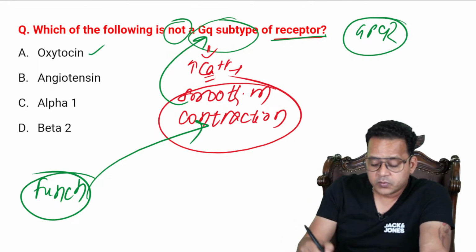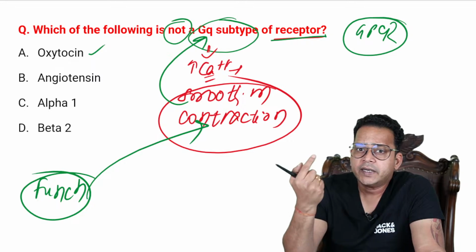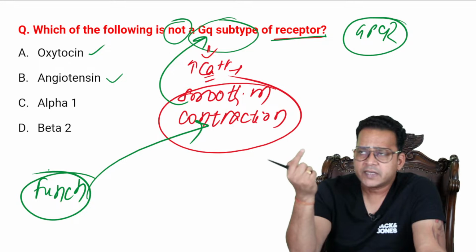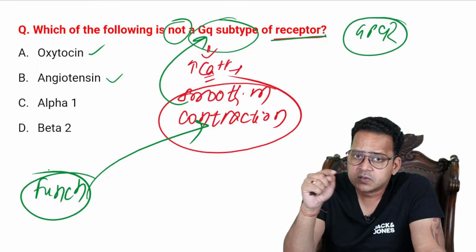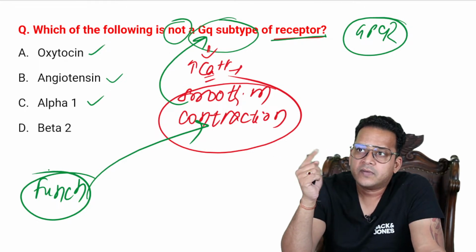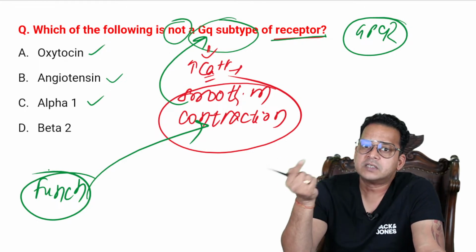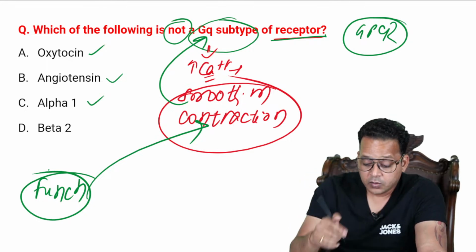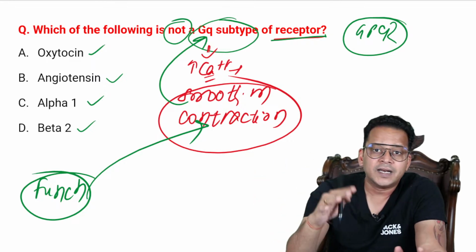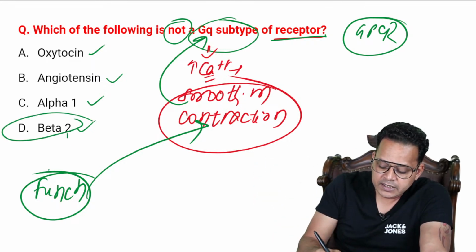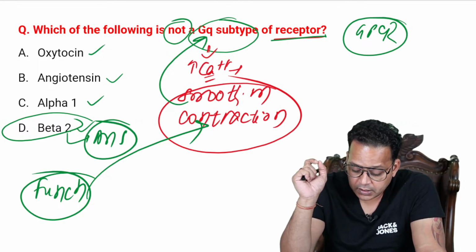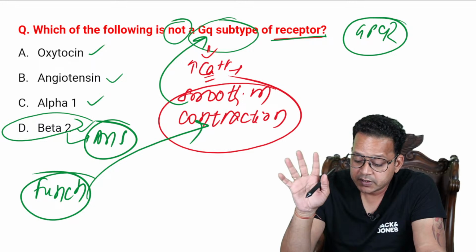So oxytocin, what is the cause? Let me see. Uterine contraction, smooth muscle contraction. Angiotensin, let us see. What does angiotensin cause? Vasoconstriction, smooth muscle contraction. What does alpha-1 cause? Vasoconstriction, prostatic urethra contraction, bladder sphincter contraction, again smooth muscle contraction. Whereas what does beta-2 cause? Vasodilation, bronchodilation, uterine relaxation. So what is the answer, guys, here? The answer is beta-2.